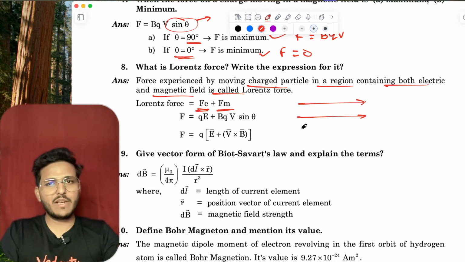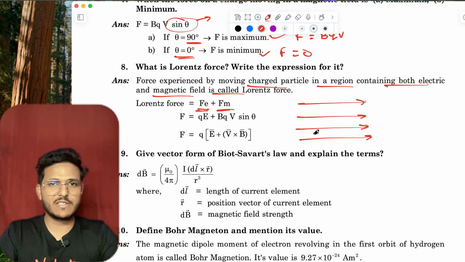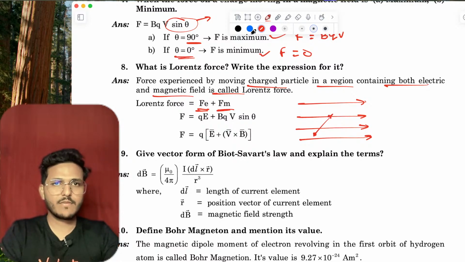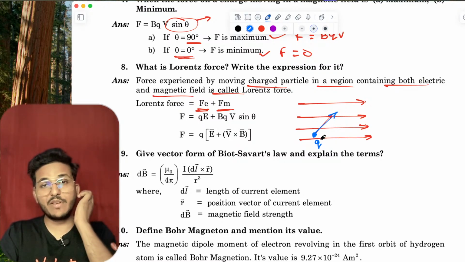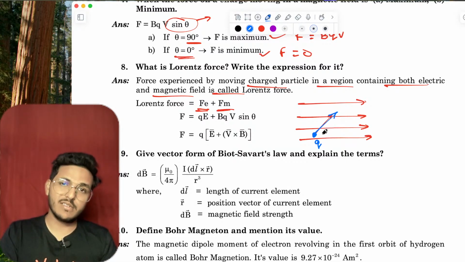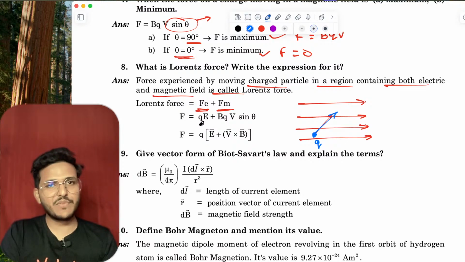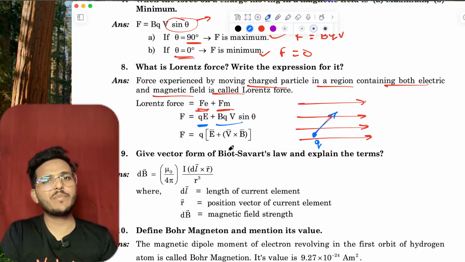This is a uniform magnetic field, and you have a charge Q moving in it. Then this charge also has a current, that means it behaves like a magnet, and this charge experiences electric force and magnetic force both. So the electric force is QE, the magnetic force is QVB sin theta. So Q common, that means E vector plus V cross B vector.